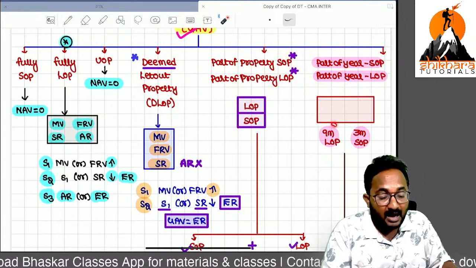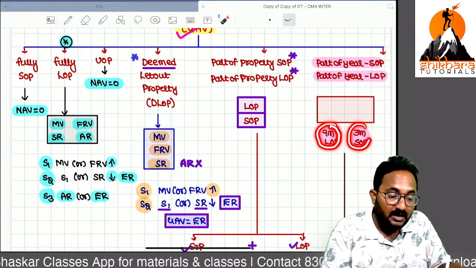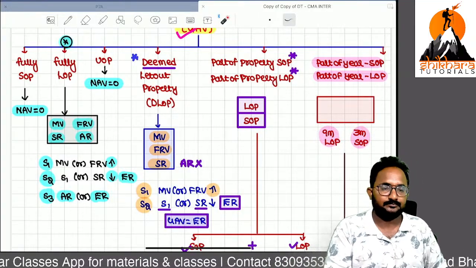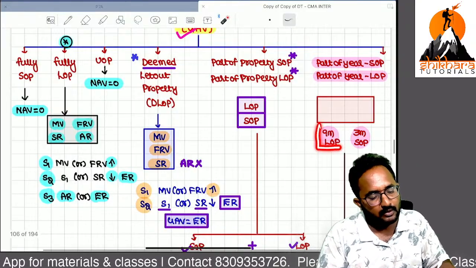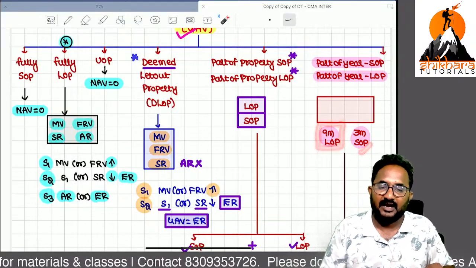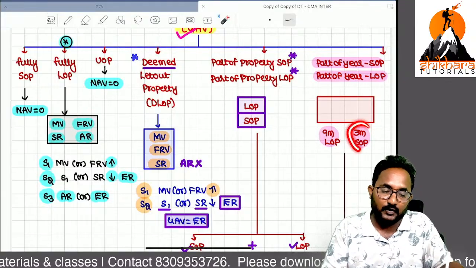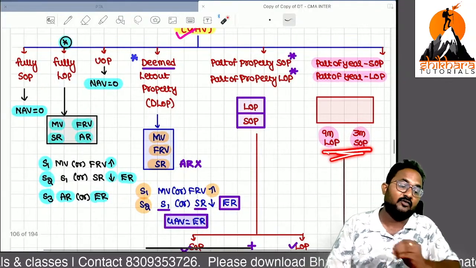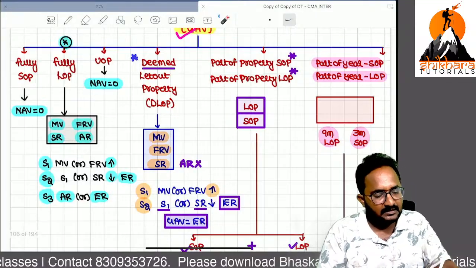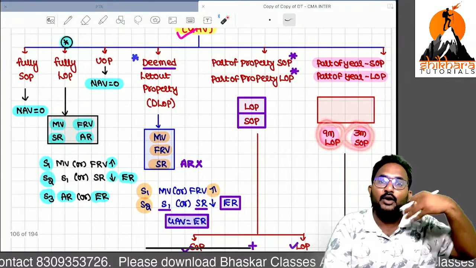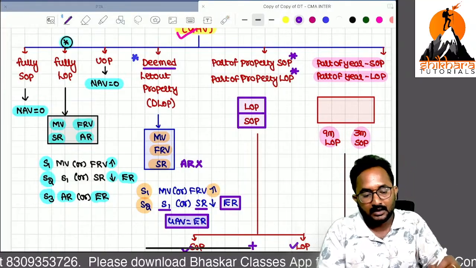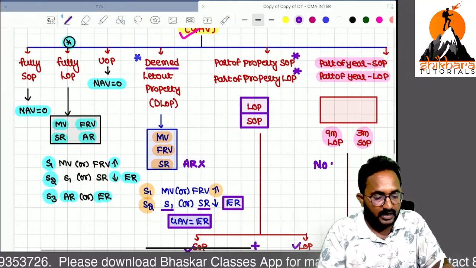But here, part of the year is let out and part of the year is self-occupied. Example, 9 months let out. After that, I am only using it as self-occupied. Here there is no vacancy, because 9 months is let out and 3 months I am only occupying. Remember, there is no vacancy.